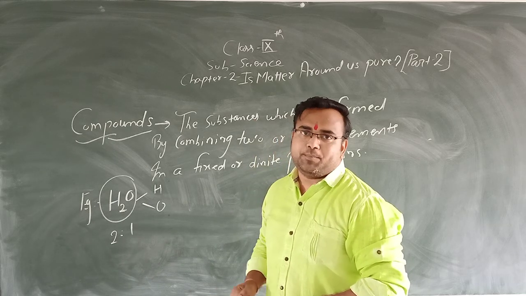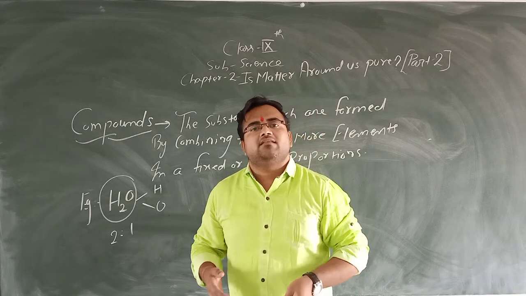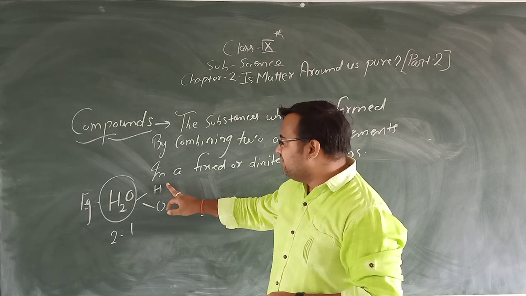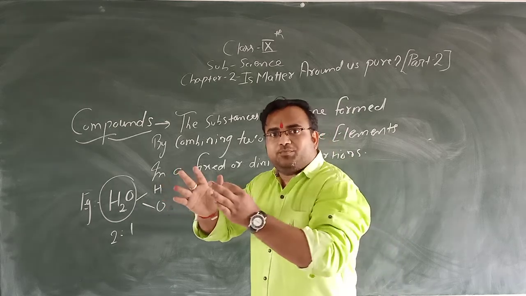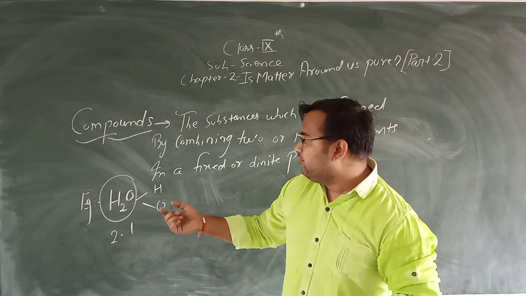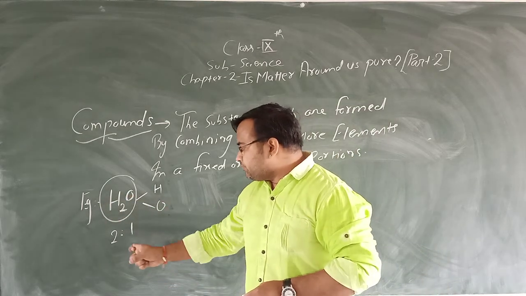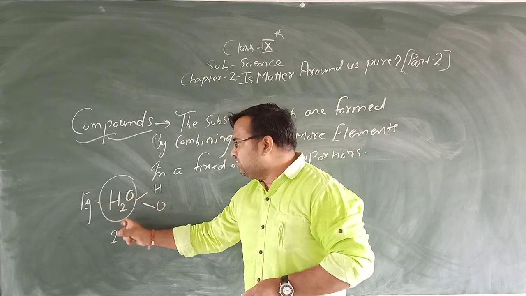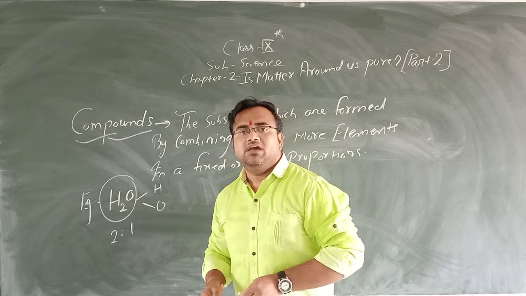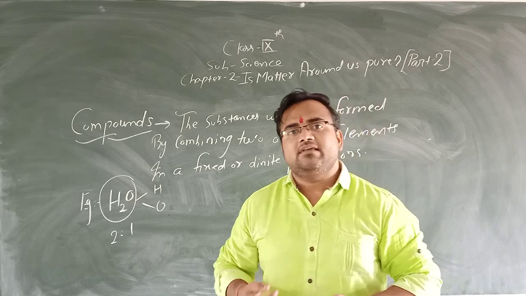This is known as a compound. So compounds are the substances which are formed by combining two or more elements. Example, water, H2O. The ratio of hydrogen and oxygen in a water molecule is 2:1, 2 hydrogen and 1 oxygen. So these are the compounds.